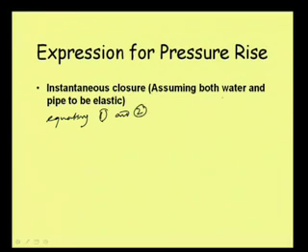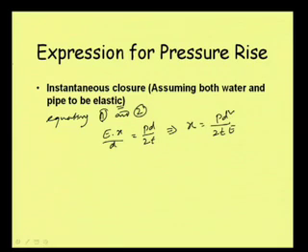In fact, we are already considering both water and pipe to be elastic, and then we are doing it. So, equating 1 and 2, what we can have is E into X by D is equal to P D by twice T, and this implies X is equal to P D square by twice T E.